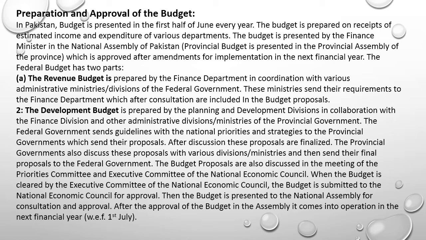When the budget is cleared by the Executive Committee, it is submitted to the National Economic Council for approval. Then the budget is presented to the National Assembly for consultation and approval. After approval in the Assembly, it comes into operation in the next financial year, with effect from 1st July.